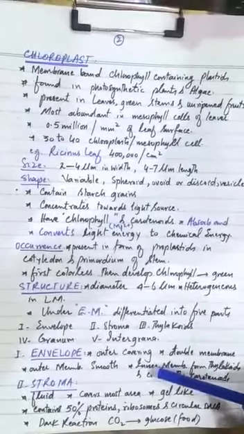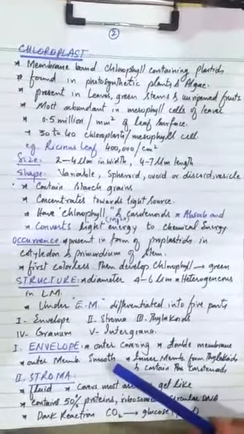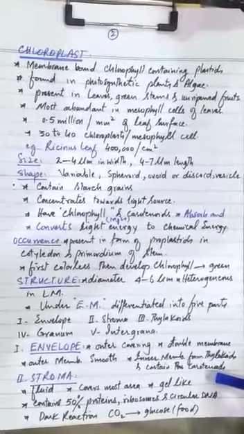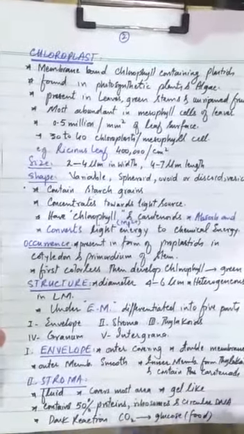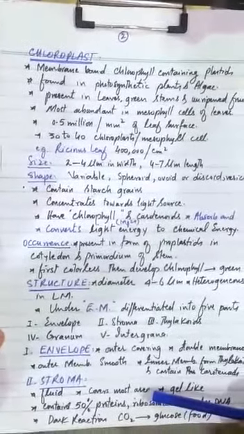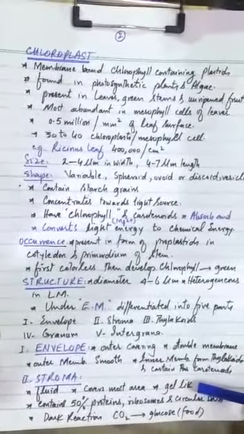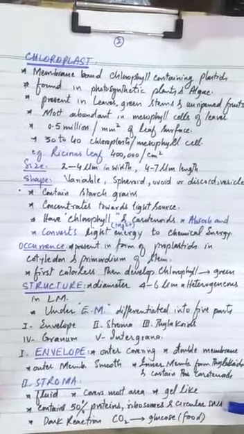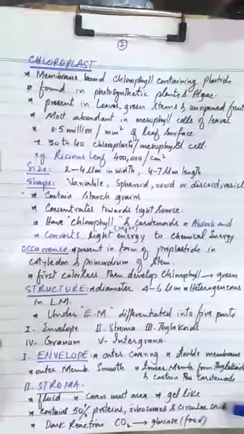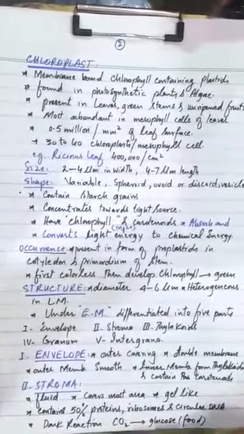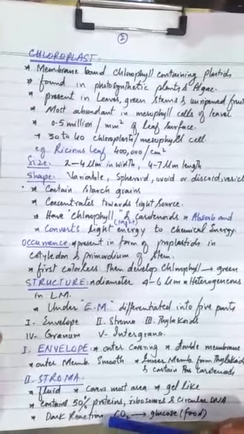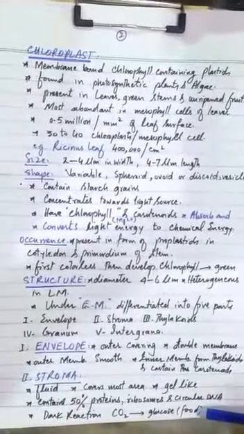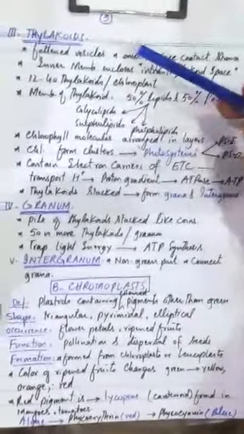Envelope is the outermost covering and is a double membrane. The outer membrane is smooth and the inner membrane forms thylakoids and contains pigments like carotenoids and chlorophyll. The second part is the stroma. It is a fluid, and most of the chloroplast is covered by stroma. It has a gel-like consistency. It contains 50% proteins and ribosomes as well as circular DNA. That is why it is also known as a self-replicating organelle. Its function: it contains the enzymes for the dark reaction and converts CO2 into glucose.